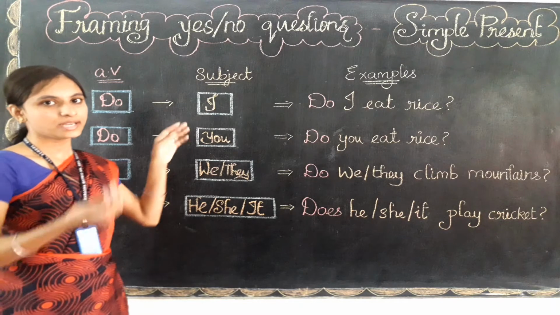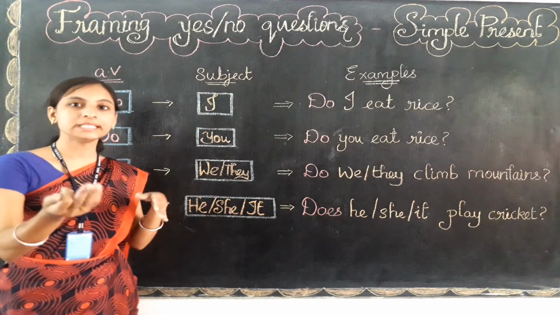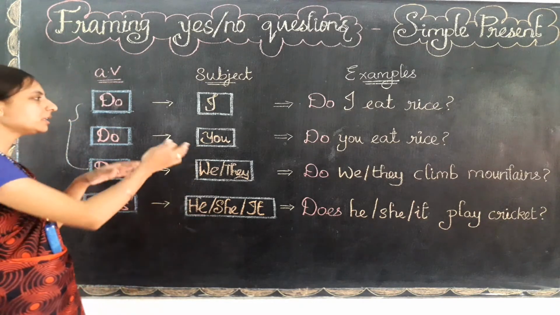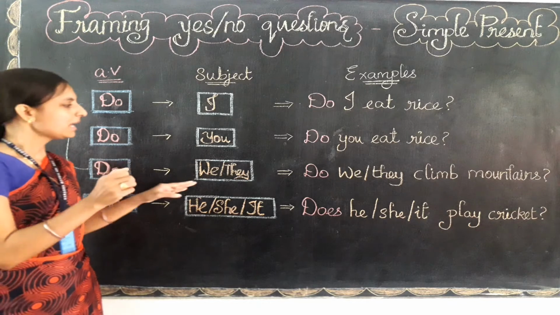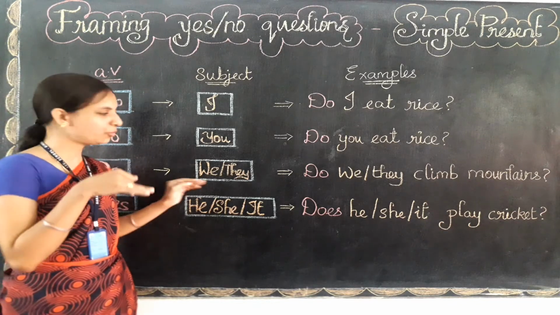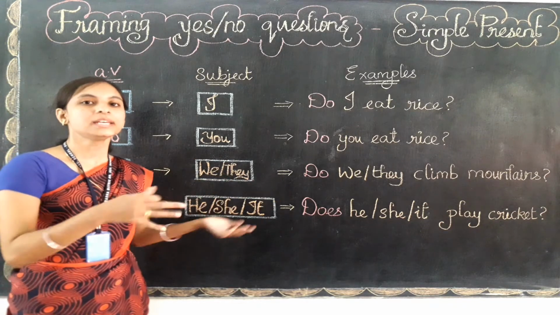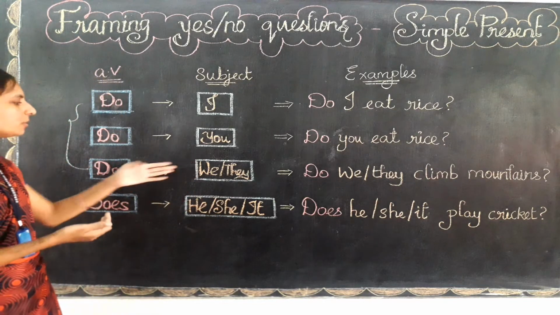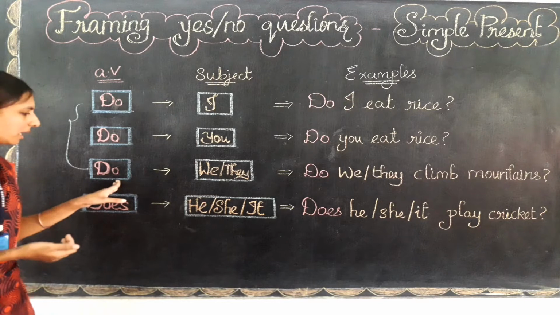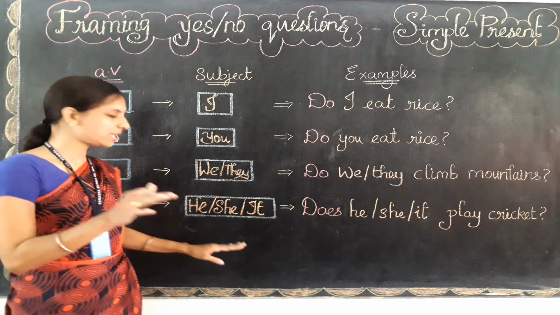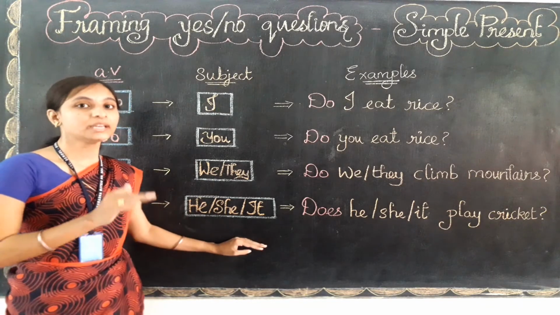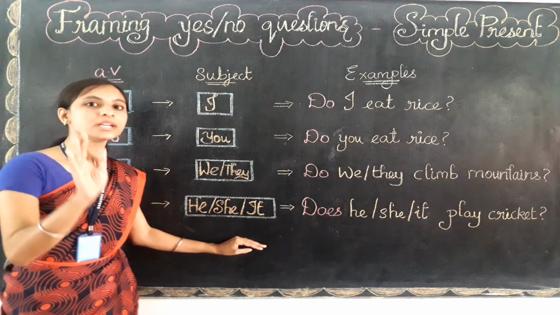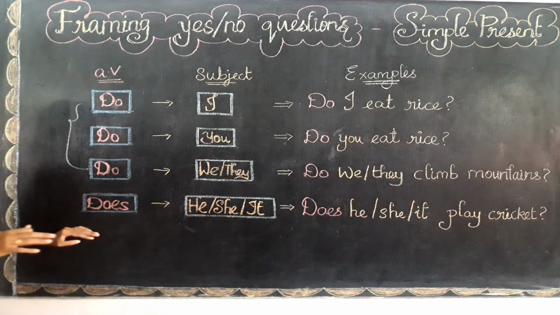I hope you know the meaning of this subject. I means what? Na. You means ni or ningal. For both the subjects we can use do. We means nangal, that is the plural, and they means avargal, that is also the plural. For the plural nouns and plural pronouns we can use do. Okay. And for the singular pronoun, that is he, she, it only, for the singular pronoun and singular names alone we need to use does.